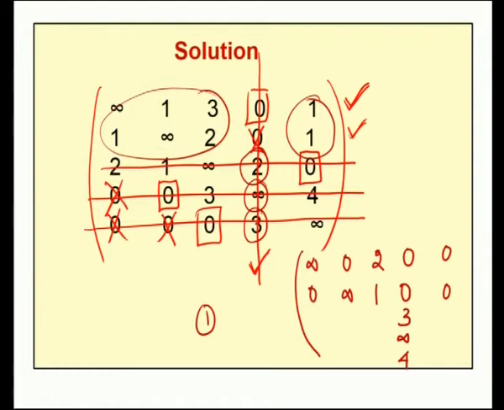Then this is a covered element, therefore I can keep this element as it is: 2 1 infinity 3 0. And this is covered, therefore I can keep this element as it is. So 0 0 3 infinity 4, and these are all the elements covered, therefore we have 0 0 0. This is a place where we have intersection, therefore 3 plus 1 is 4, then infinity.